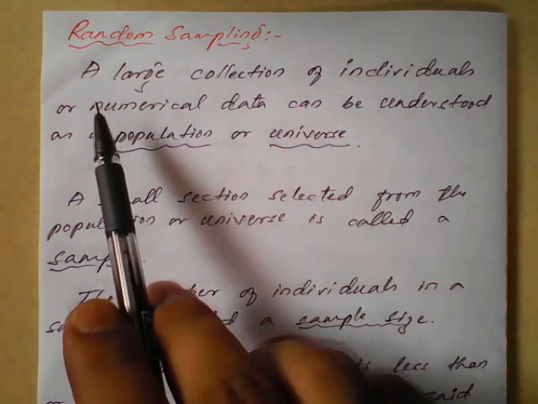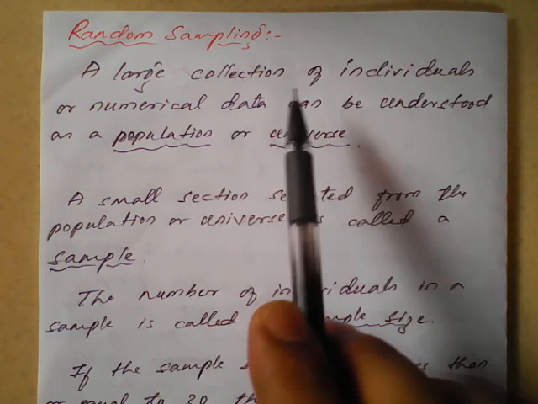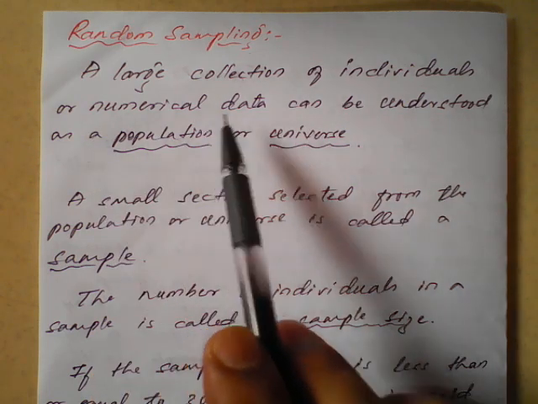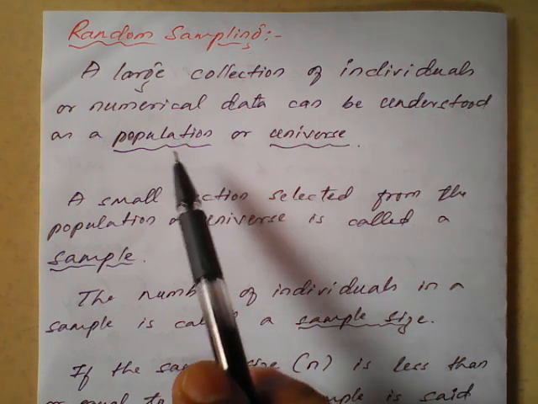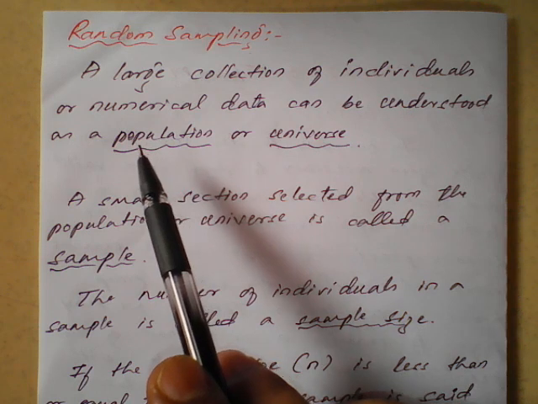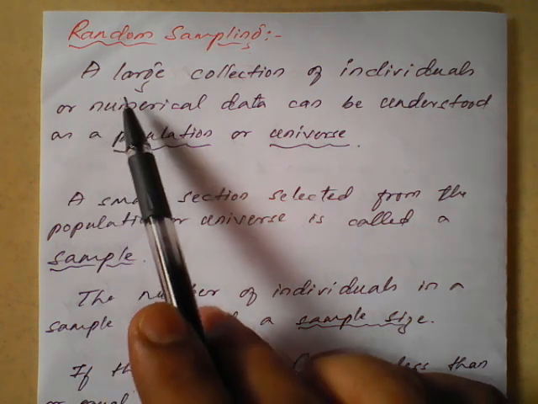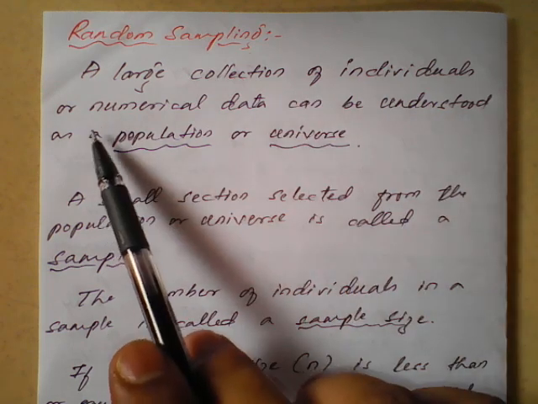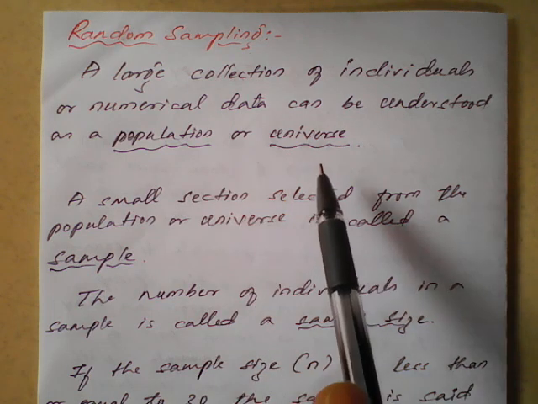Random sampling. In this we have a few more important small definitions which will be very useful to simplify the examples. A large collection of individual or numerical data can be understood as a population. So this is the definition of population, very important, they may ask for the examination. So define population, sample size and all. You need to go through this. A large collection of individuals or numerical data can be understood as a population or universe.